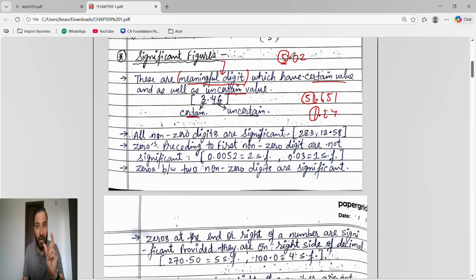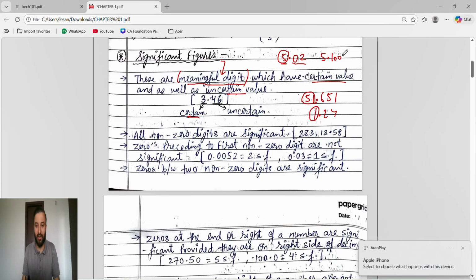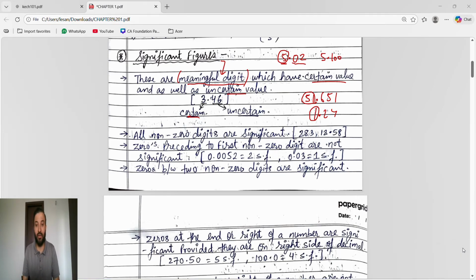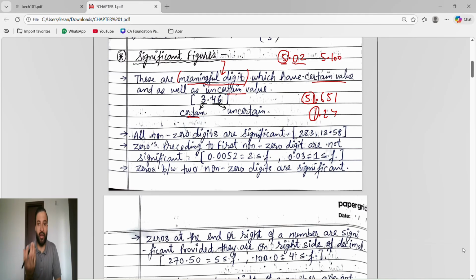And then after the point, the right side, these are uncertain values. Because whenever you go for purchasing, suppose 5 kg, sometimes you will get 5 kg 100 gram. Suppose you went for purchasing apples, or any vegetables.